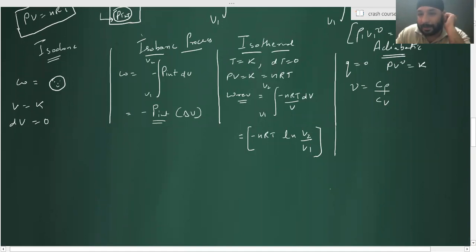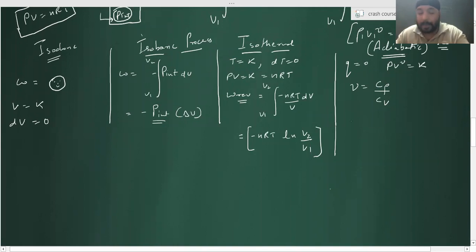The thing is, for an adiabatic process, when it is irreversible, you cannot apply PV gamma is equal to constant, because PV gamma is equal to constant comes from a derivation using P internal instead of P external for work done. So this is used only for a reversible process. Never ever apply it for an irreversible process.